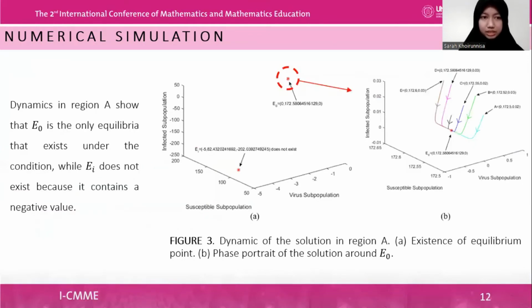Region A shows that E0 is the only equilibria that exists under the condition, while EI does not exist because it contains a negative value. Based on the local stability condition of E0, if A is less than P, each subpopulation that has a value around E0 will be equal to E0, which is the disease-free equilibria that has a zero number of infected subpopulation. It means that if virus growth rate is less than its inhibition rate, then endemic will disappear.